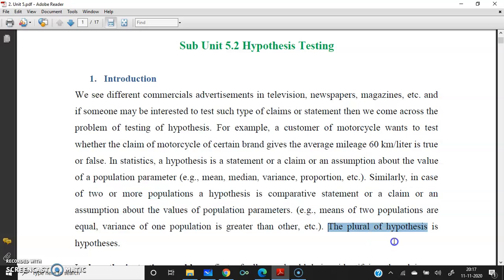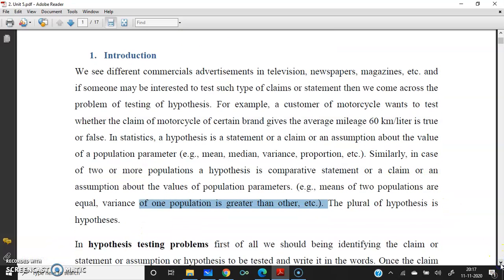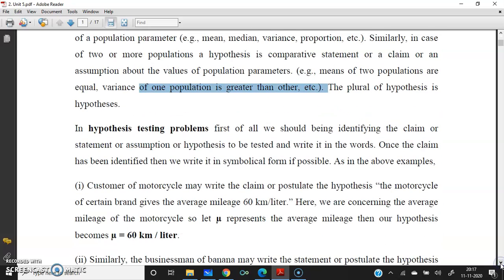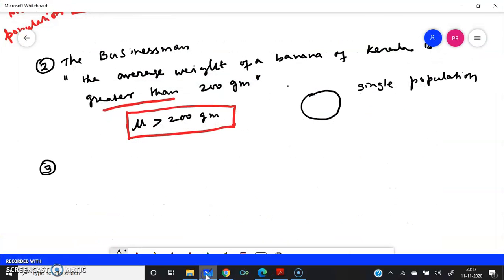What is the plural of hypothesis? It is hypotheses, that is, H-Y-P-O-T-H-E-S-E-S. In the place of the 'is' ending, it is 'es'. That is the plural. Now, we'll be seeing certain examples of this hypothesis.